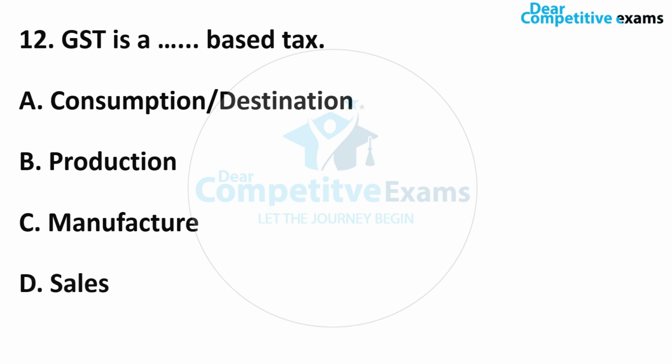The correct answer: GST is a consumption and destination based tax. Friends, a consumption and destination based tax is based on the consumption of goods and services. It is a tax we pay for using goods or services, and that's what we call GST, a consumption, or I can say destination based tax, right? Let's move on to question number 13.